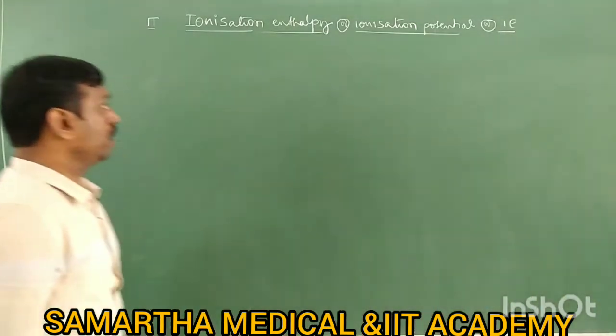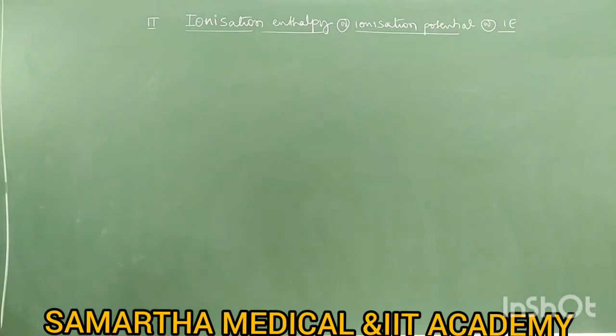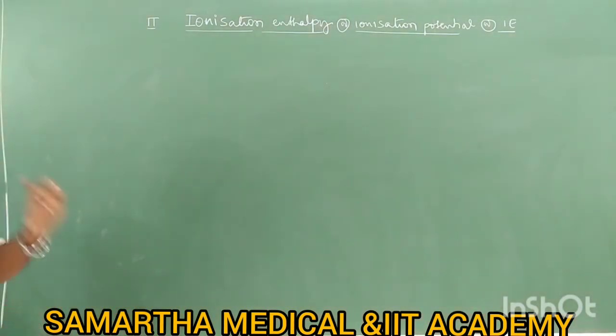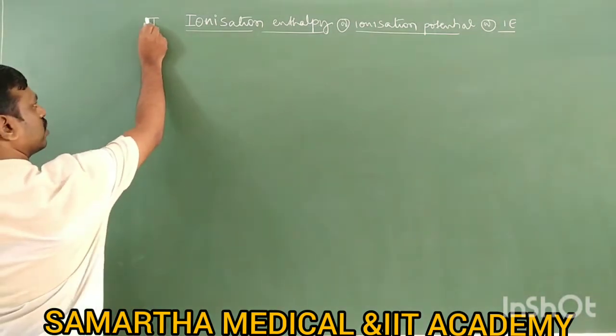So what is ionization enthalpy, how does it vary in groups and periods, and what are the factors affecting ionization enthalpy, ionization potential? These things are important. We are going to discuss these things in this subtopic. Right, so last class we completed atomic size. This is ionization enthalpy.